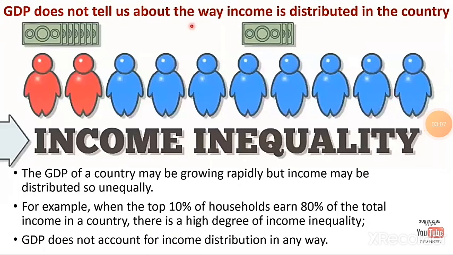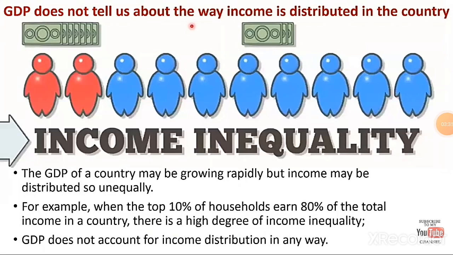Next, GDP does not tell us about the way income is distributed in the country, which means the GDP of a country may be growing rapidly, but income may be distributed so unequally. For example, when the top 10% of households earn 80% of the total income in a country, there is a high degree of inequality.